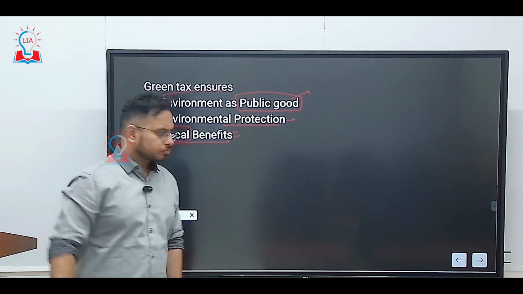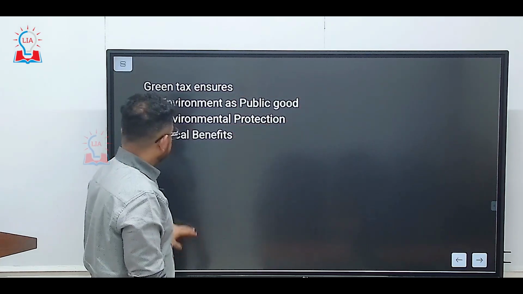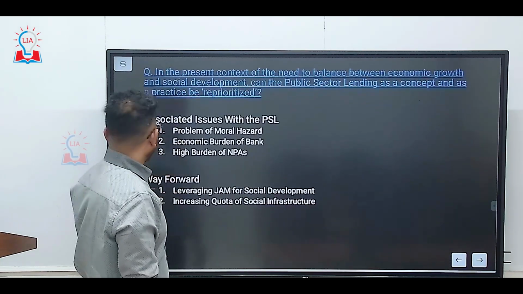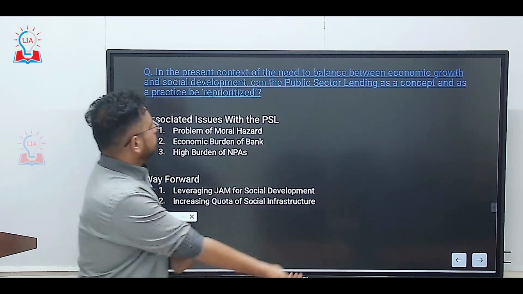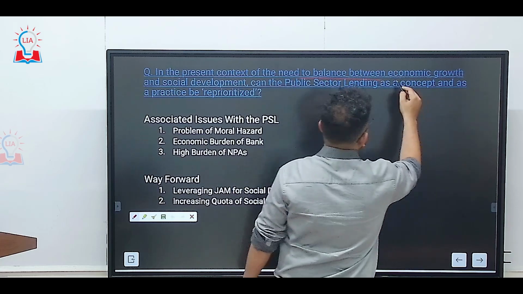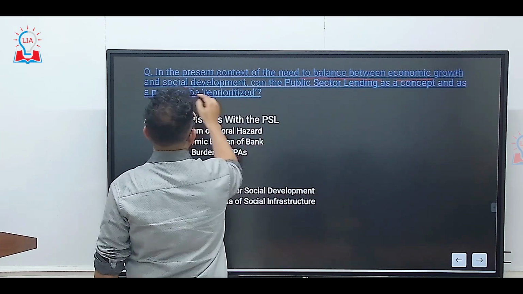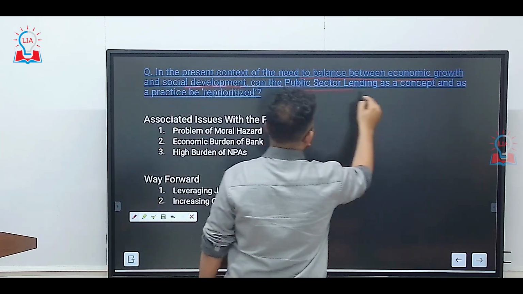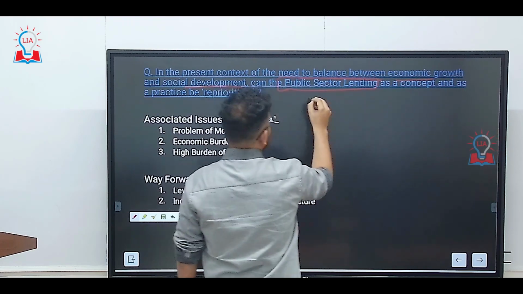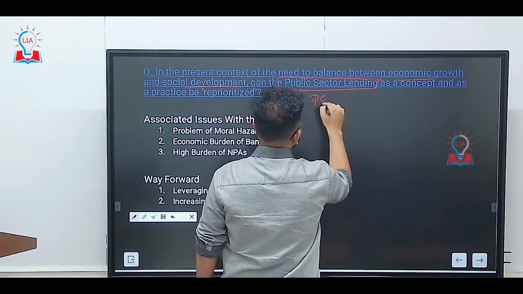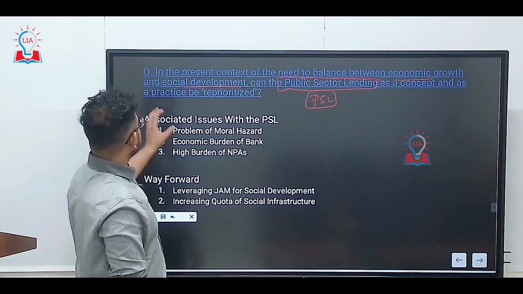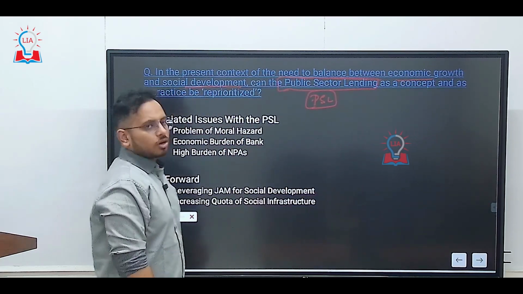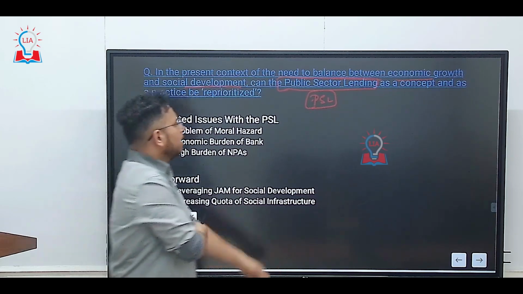Okay, so with this, let's go for the second question. In the present context, there's a need to balance between economic growth and social development. Can priority sector lending, PSL, as a concept and as a practice be reprioritized? So what is PSL?